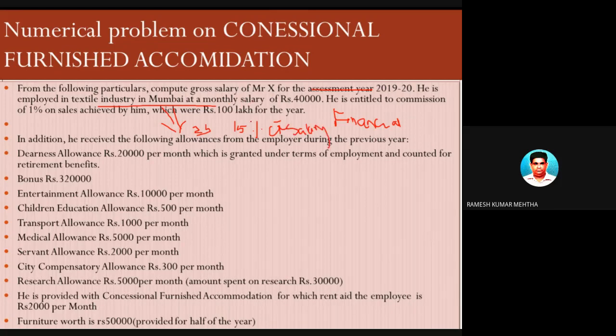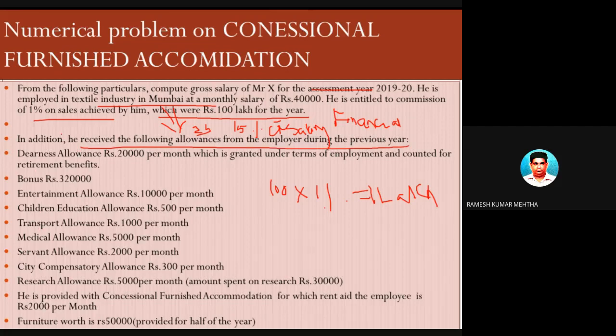Number two, this person is entitled to a commission of 1% on sales, and for the whole year the sales turnover he achieved was 10 lakh rupees. 10 lakhs into 1% is equal to 1 lakh rupees. 1 lakh rupees is the commission he is going to get. This is number two. Number three, he has received the following allowances from the employer during the year.